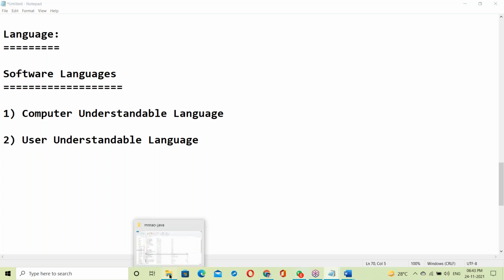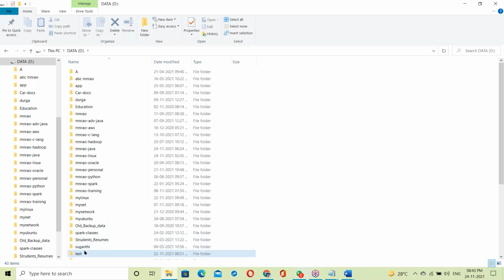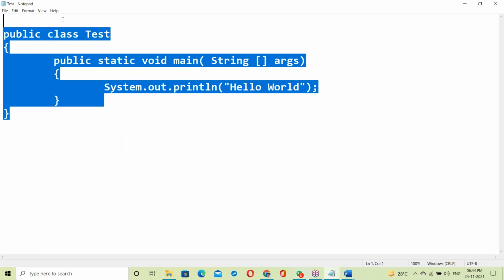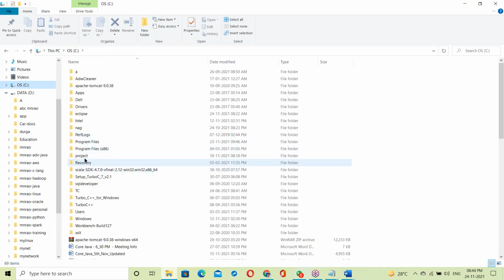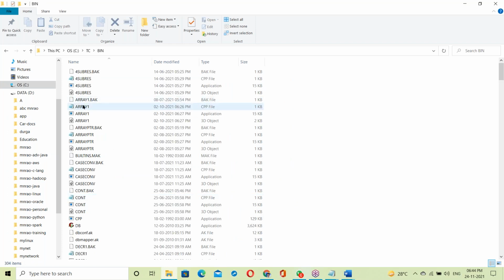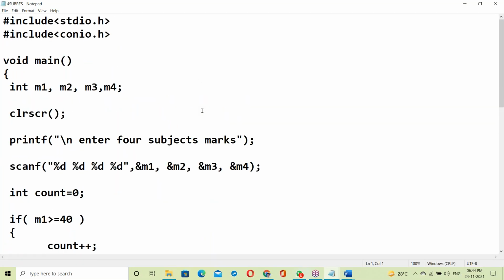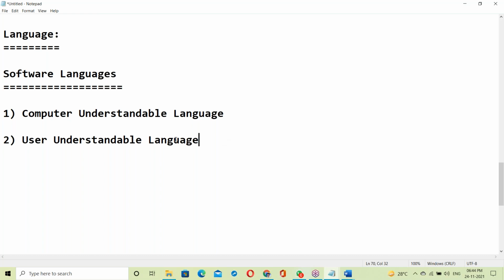User understandable means like a C program or a Java program. These are all user understandable. For example, here is a Java program. It looks like the English language. It is a user understandable language. A C program is also like the English language, right? So these are user understandable.